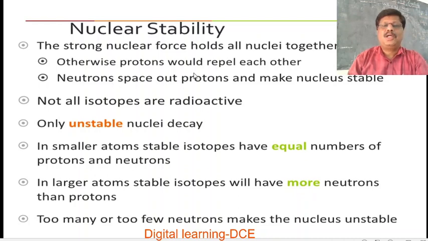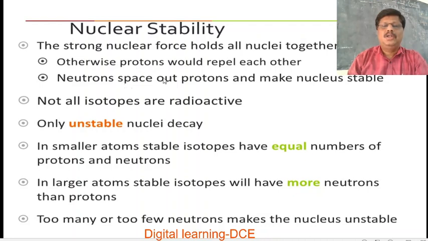Otherwise, protons would repel each other, because the charge on the proton is positive and like charges repel each other, giving rise to Coulomb's repulsive force. So, without nuclear force, the protons and neutrons would not be held together in a very small region at the center of the nucleus.